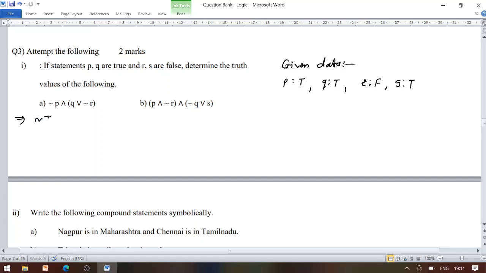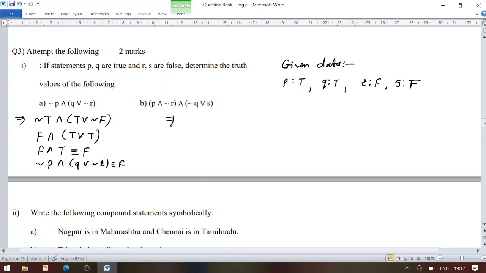We have negation of T conjunction T disjunction negation of F. Negation of T becomes F, conjunction T disjunction T. T disjunction T becomes T, while F conjunction T becomes F. So the truth value of negation P conjunction Q disjunction negation R is false.